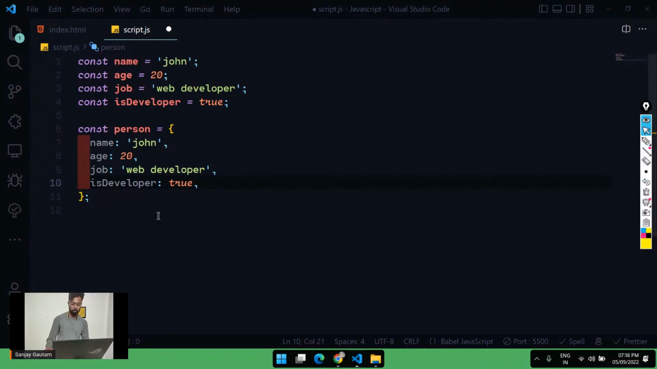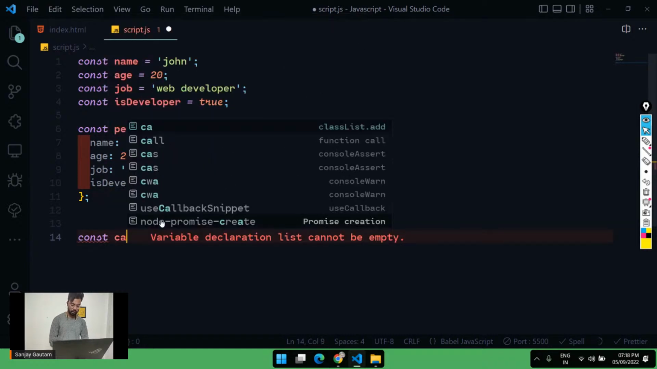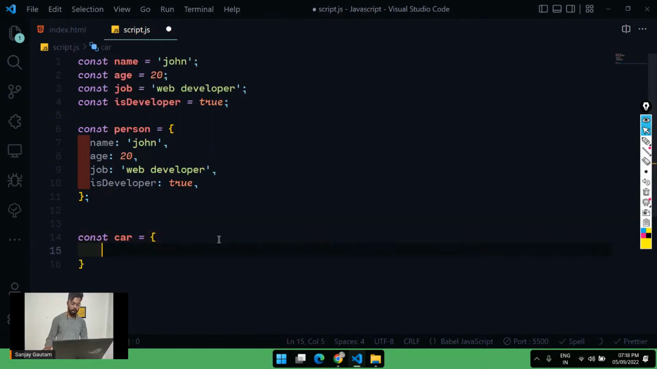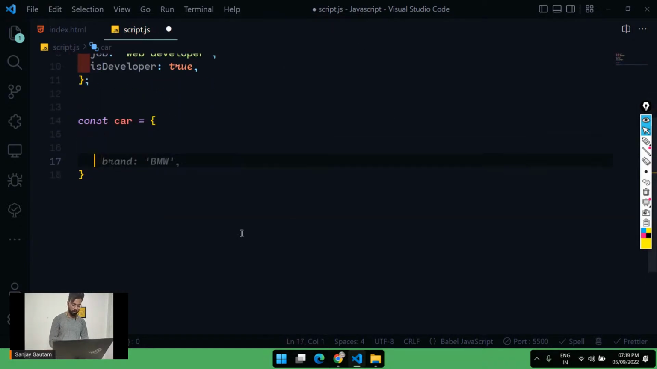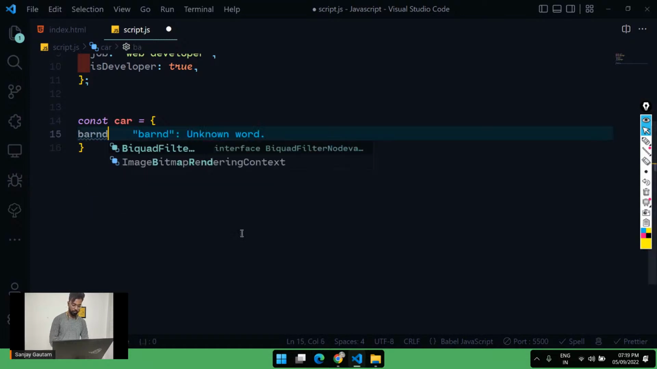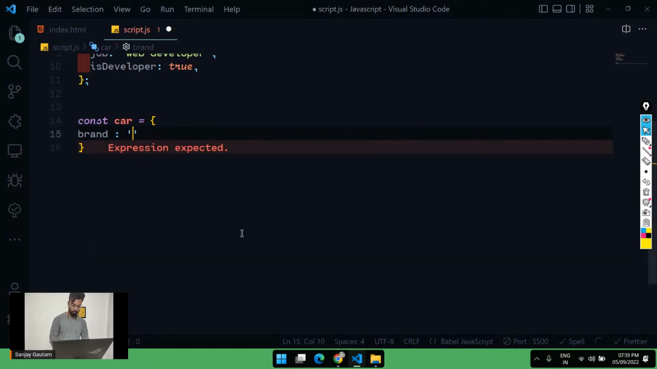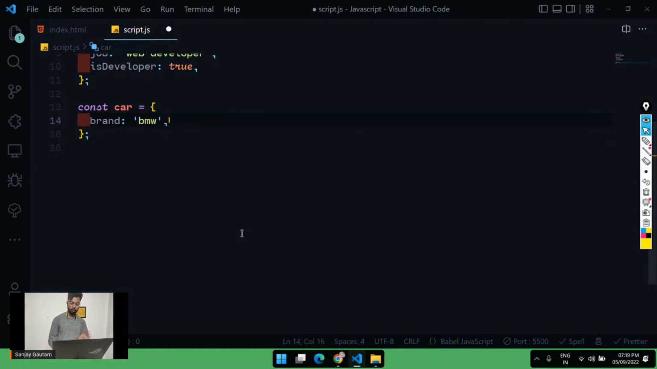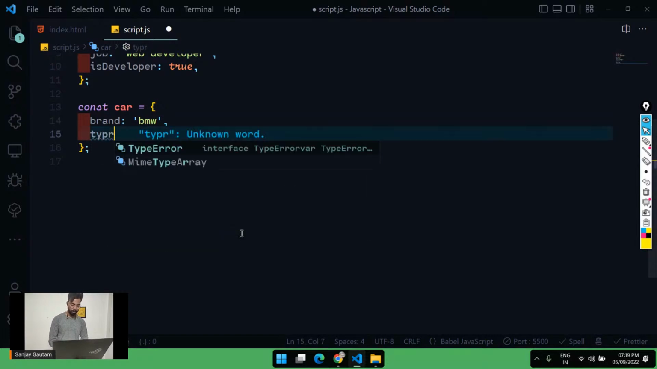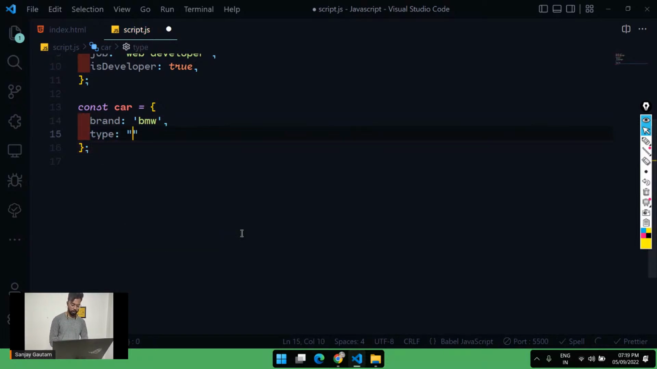Let me create one more object for you, const car. For car, let me go with brand. The key is going to be brand, BRAND. Let me go with BMW, and after each and every key-value pair you have to put a comma. Then type, let's go with SUV. Okay, and let me give it a save.